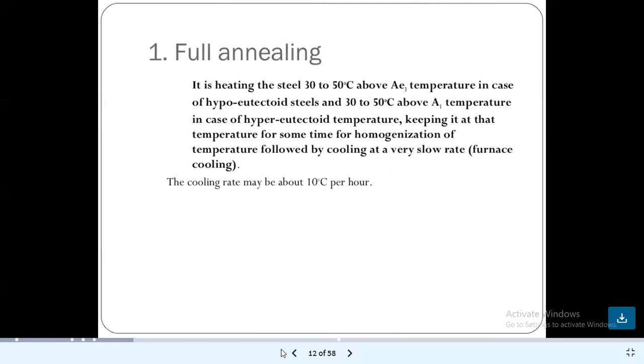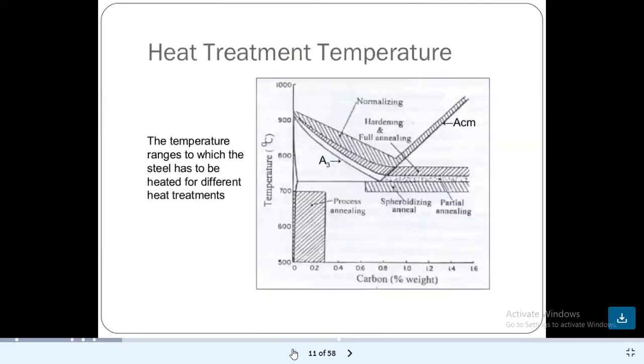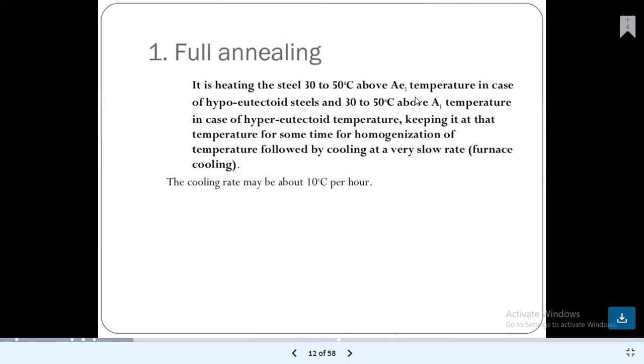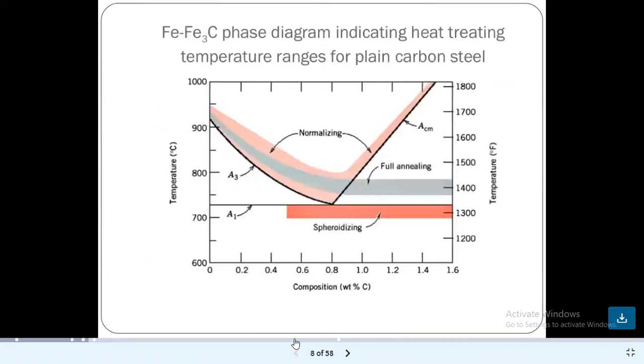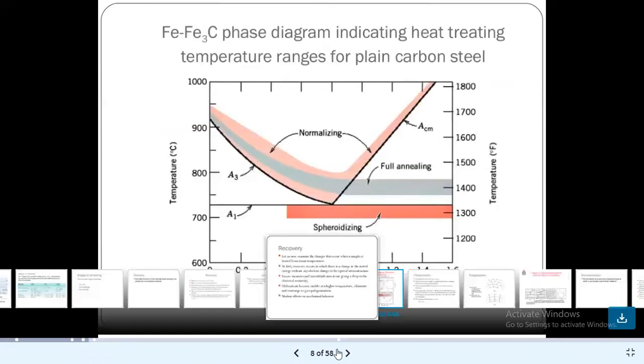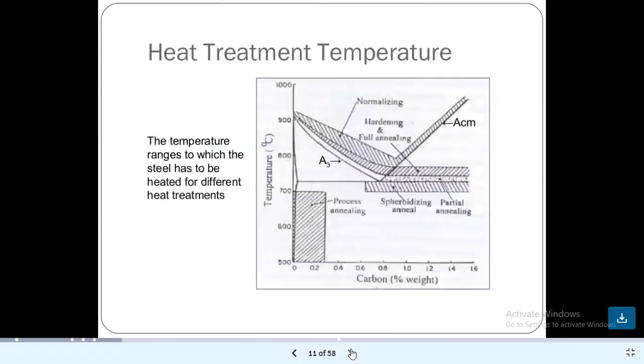The cooling rate may be 10 degrees Celsius per hour. This is A3, and this portion in between A3 and ACM is related to the normalizing stage.